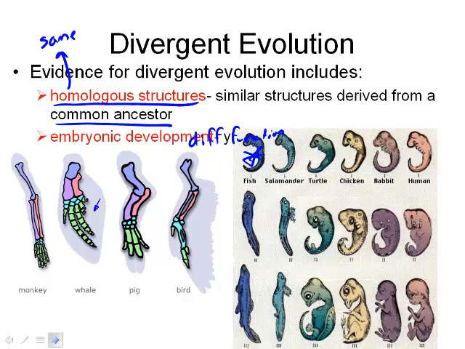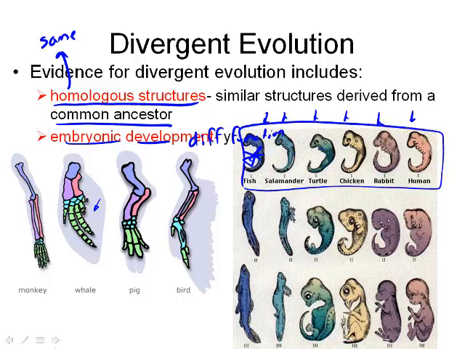And the other evidence is embryonic development. So when a sperm and egg first come together and it starts developing, look at these embryos. All of these ones look pretty similar, but as we know, when a human develops and a fish develops, they look quite a bit different. So this is just some evidence to show that at one point we were all the same, but now we have all developed into our own type of species with different structures.